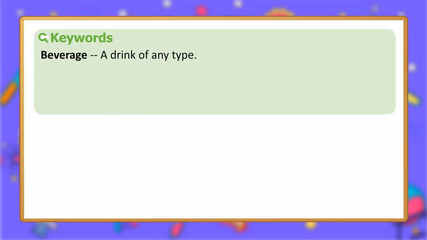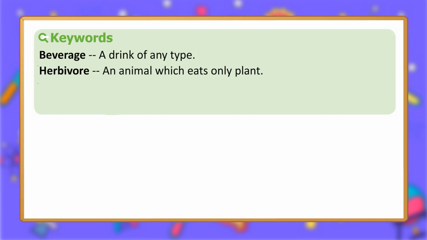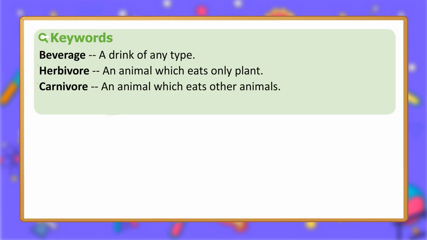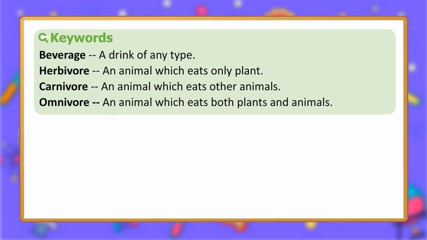Keywords. Beverage: a drink of any type. Herbivore: an animal which eats only plants. Carnivore: an animal which eats other animals. Omnivore: an animal which eats both plants and animals.